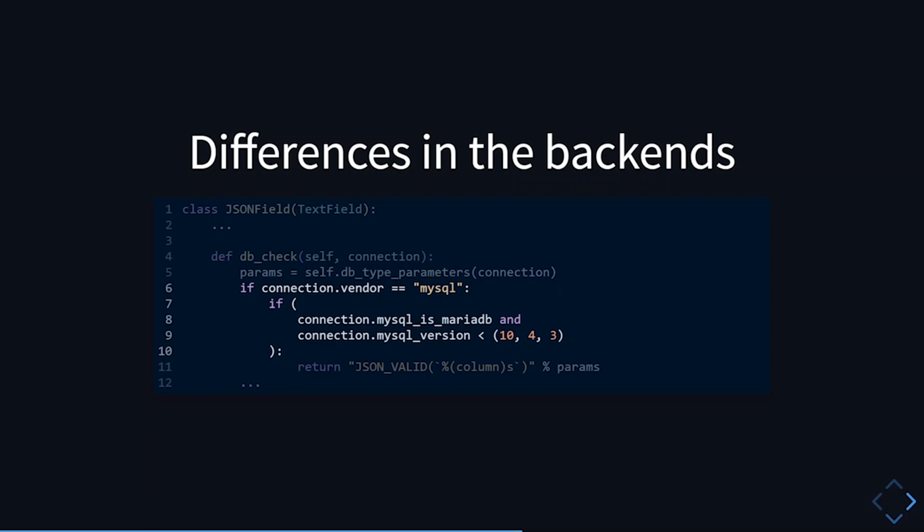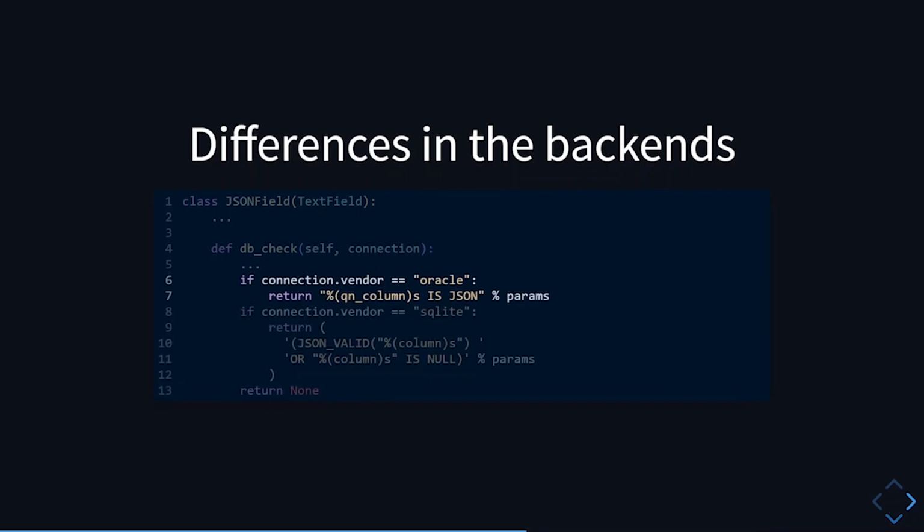On MySQL, there's no need to add a check constraint because that already comes with the JSON data type. But for MariaDB, prior to version 10.4.3, you have to add an explicit JSON_VALID check constraint to ensure that the data is valid JSON. On later versions, if you use the JSON alias, it will automatically apply the JSON_VALID constraint.